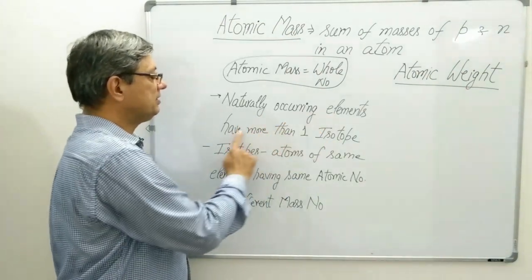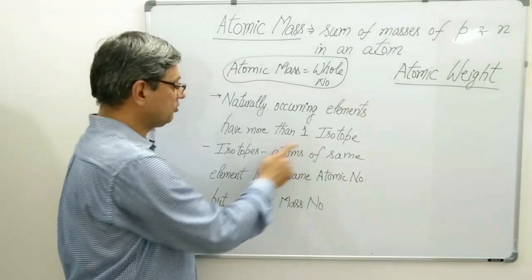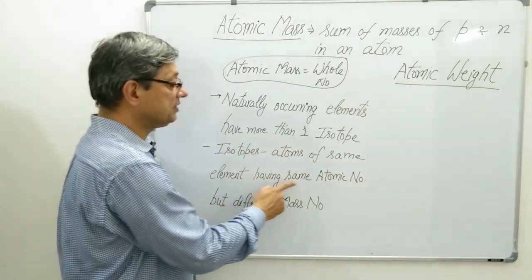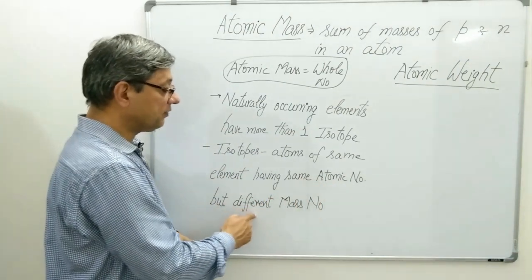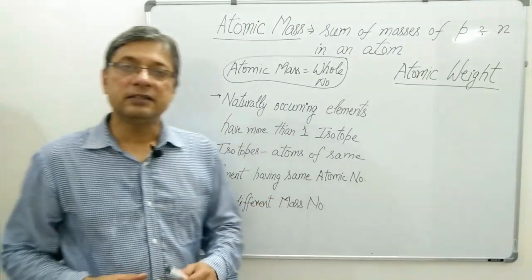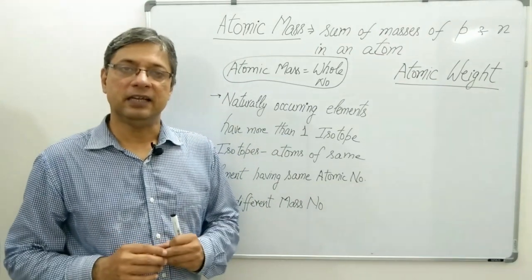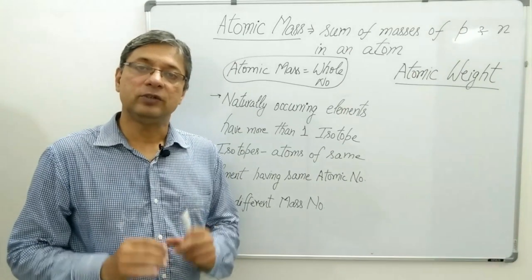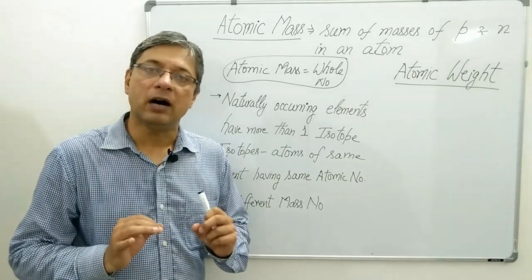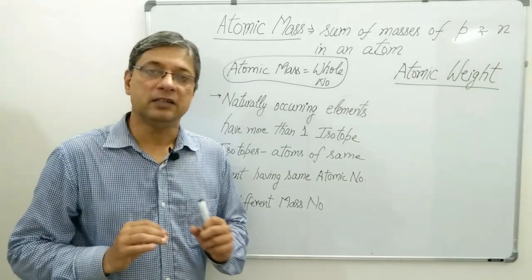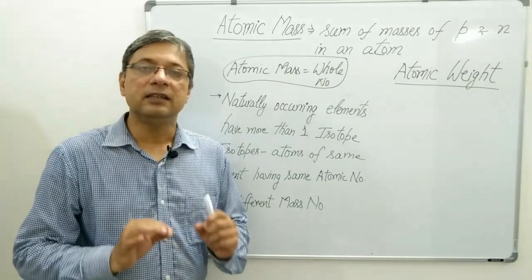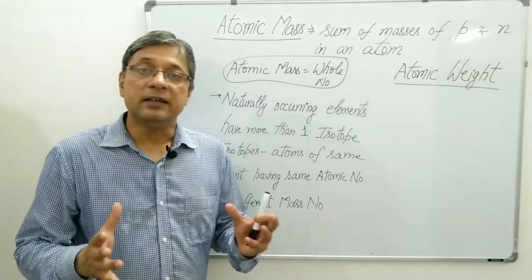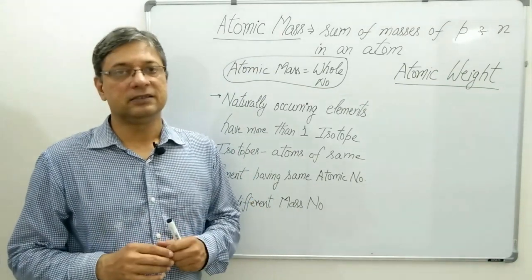Since these elements contain different isotopes, we have to take the average mass of all the isotopes present in the given sample of an element to determine its actual atomic mass.